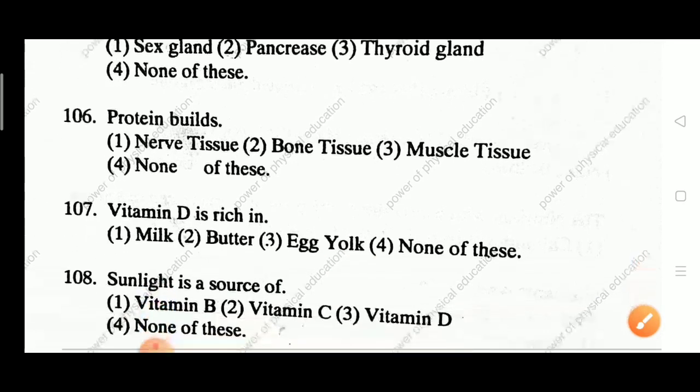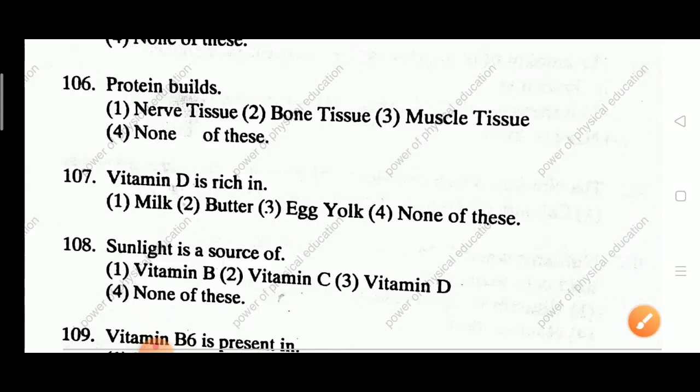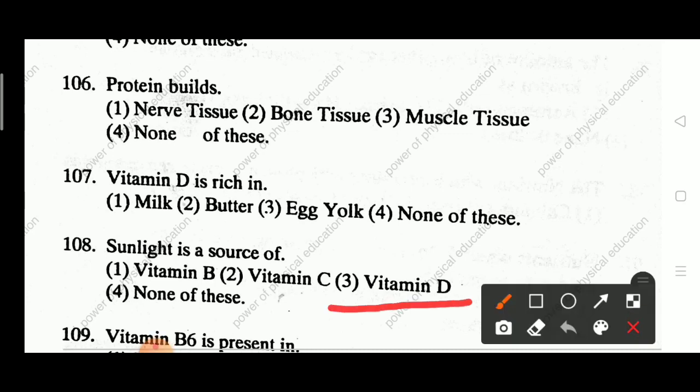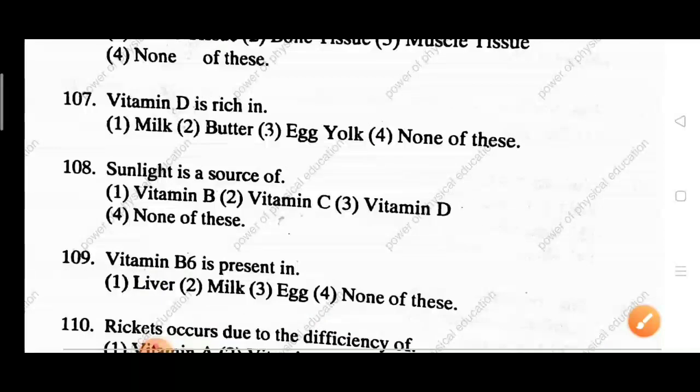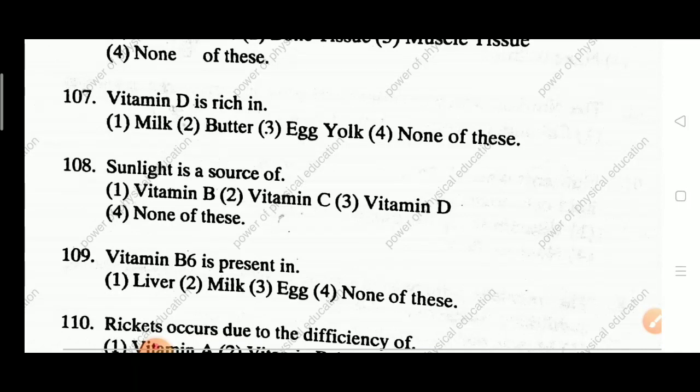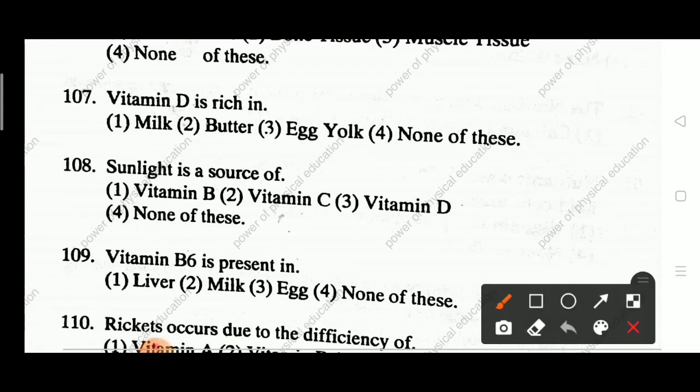Next question. Sunlight is a source of vitamin B, vitamin C, vitamin D, none of this. Answer: vitamin D. Next question 109. Vitamin B6 is present in liver, milk, egg, none of this. Answer: in liver, vitamin B6 is present.